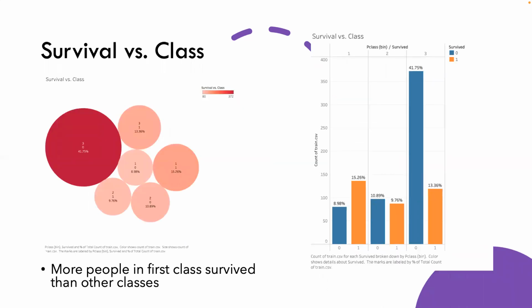Now, let's compare the number of survivors and class. As you can see, there were around 55% third class people and 20% second class people, and the number of first class people was 24%. According to the chart, the number of first class passengers who survived the incident was highest, with around 16%. Accordingly, people in the third class could not make it, and took around 42%. Only people in first class had a higher rate of survival than the other classes.